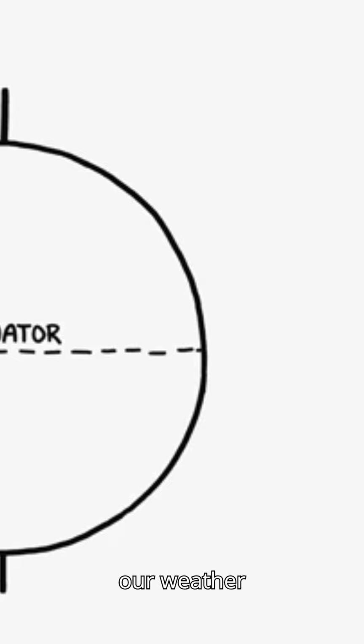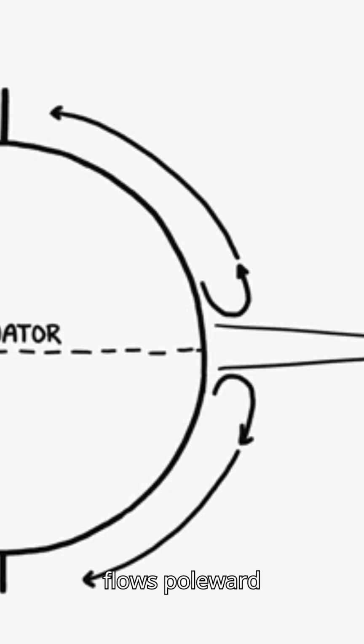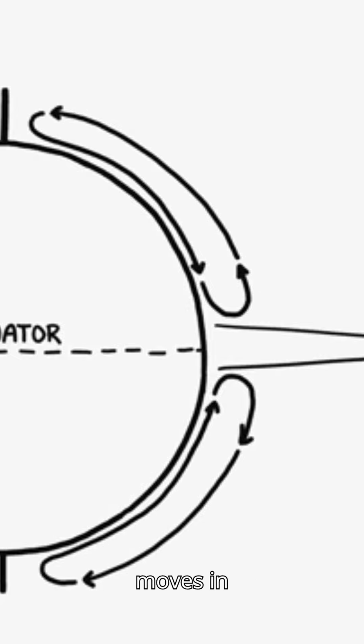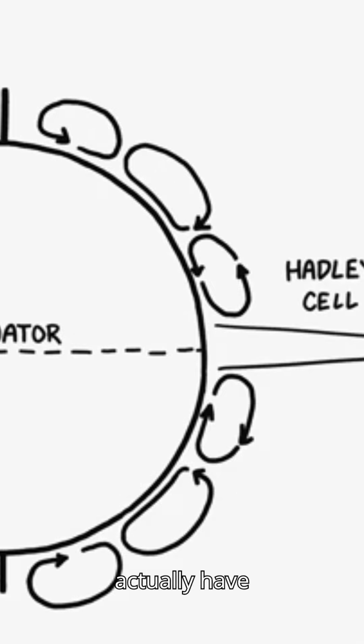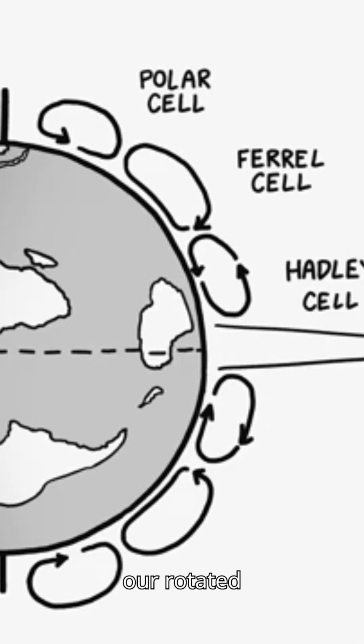The main driver of our weather and climate is the sun, which delivers more heat at the equator than at the poles. So hot air rises at the equator and flows poleward over our heads. Then cooler air moves in across the surface toward the equator. This circulation is called a Hadley cell. For various complicated reasons, Earth doesn't have just a single atmospheric cell in each hemisphere, we actually have three: Hadley cells, Ferrel cells, and polar cells. Let's assume our rotated world has the same situation going on. This means it would have temperature extremes which are similar to ours.